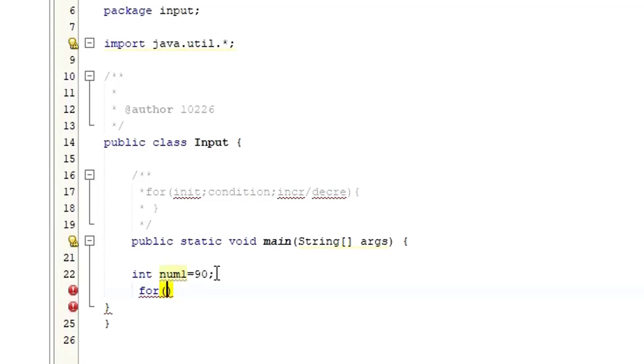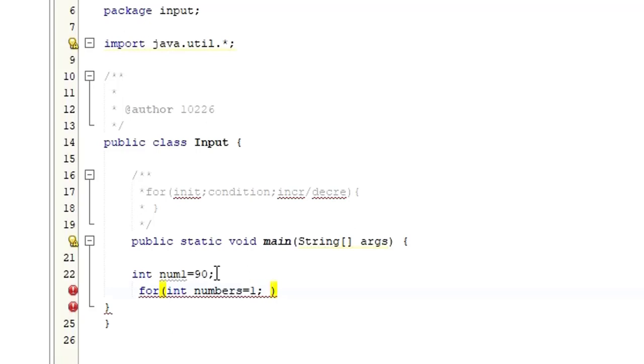So here I'm going to say integer. You can create a variable inside the for loop. So let me say integer numbers equals 1. That is the initialization. Then a semicolon.